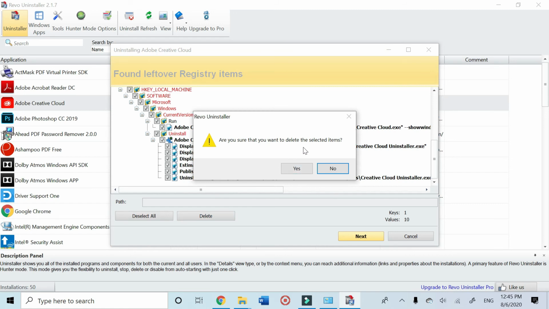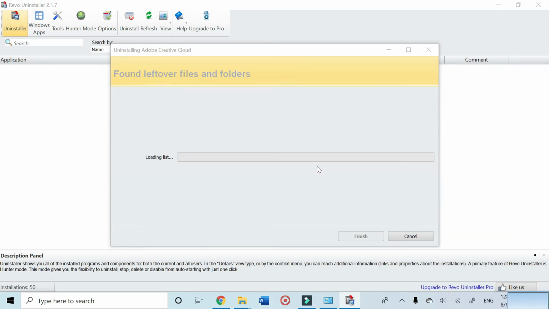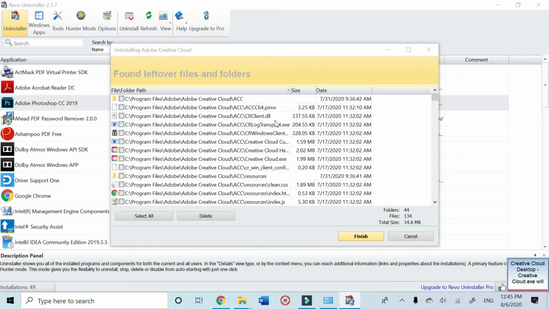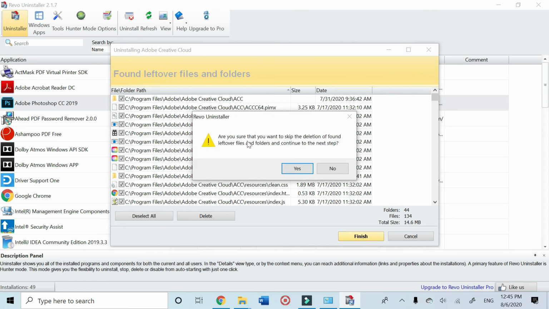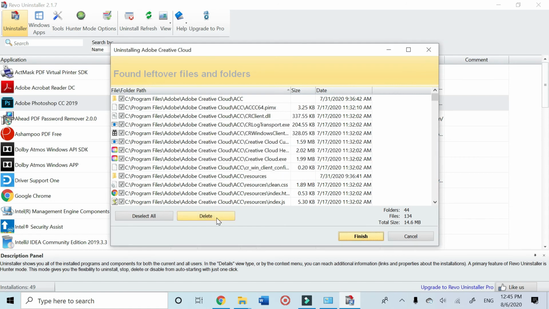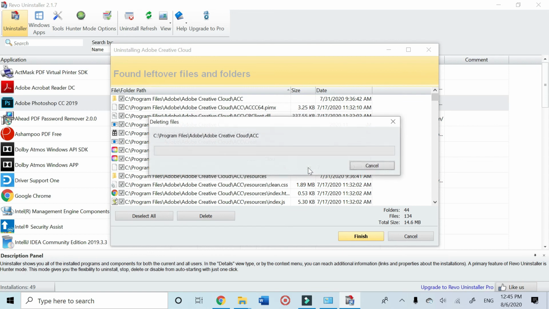Are you sure you want to delete? Let's say select items, yes. After you select them, okay, again go ahead and select all and say finish. Press finish, so you're not gonna have all the leftover files behind. Are you sure that you want to skip the delete of found leftover files? Say no, sorry, press delete. Just wait for this step. After that you're gonna press finish.